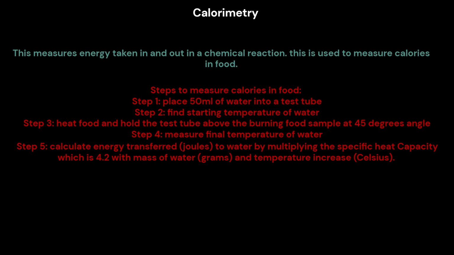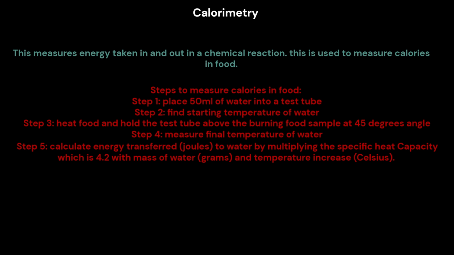Steps to measure calories in food. Step 1. Place 50 milliliters of water into a test tube. Step 2. Find the starting temperature of the water. Step 3. Heat the food and hold the test tube above the burning food sample at a 45 degree angle. Step 4. Measure the final temperature of the water.